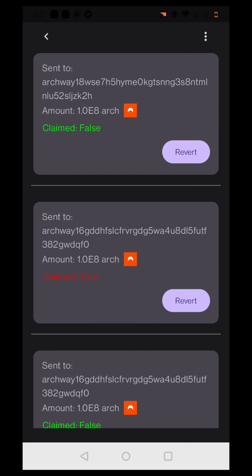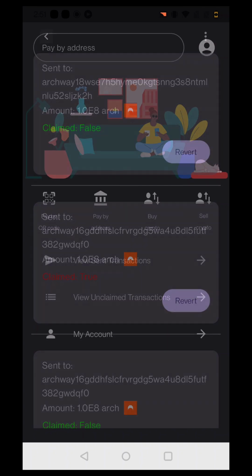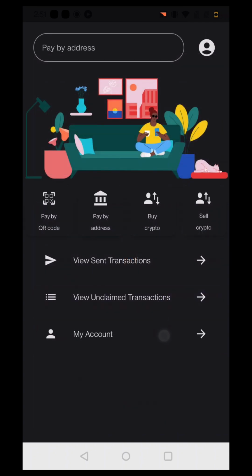But in banks you can revert transactions. So we have presented this idea that you can also revert transactions using our mobile app. So I'll go to my other mobile app to show you the claim architecture. Once you have sent a transaction, you click on view unclaimed transactions from the other account where you have sent the transaction. You can claim the transaction.